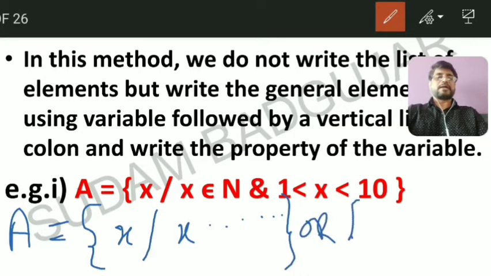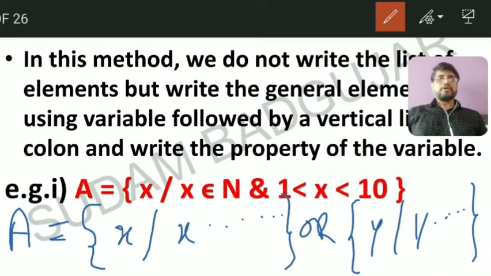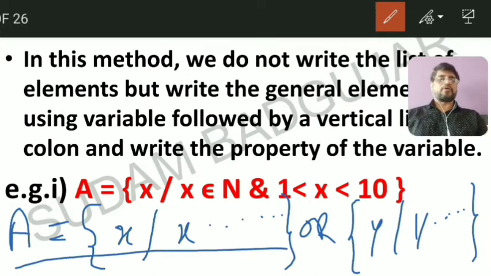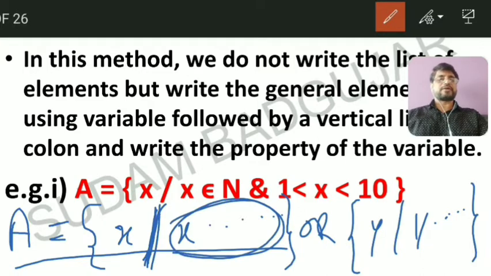See, in a curly bracket, suppose y such that y is equal to something. Means in the rule method you have to use the variable. See, that is the listing method converted into rule method form. Rule method means there must be a variable in that set, and you have to write this slant line, means such that, then you have to give the condition which is given in the question.